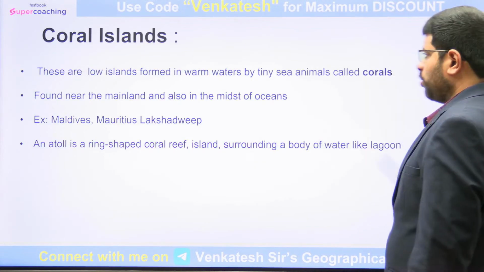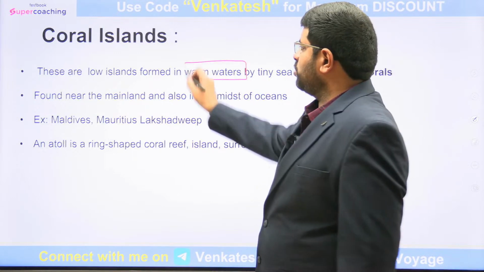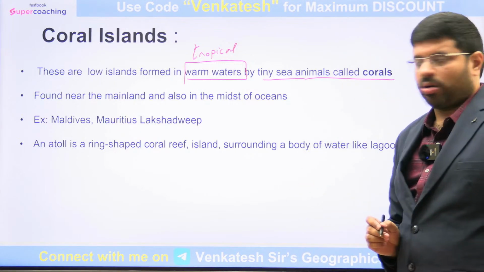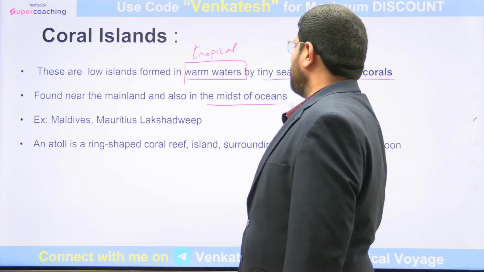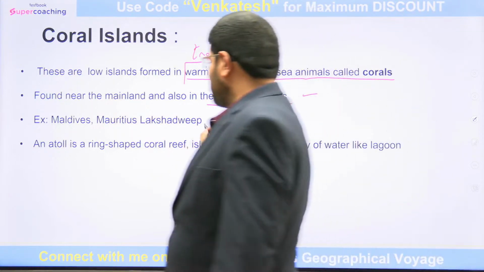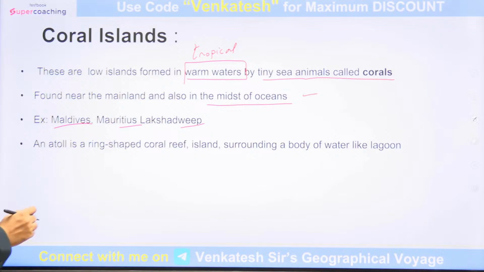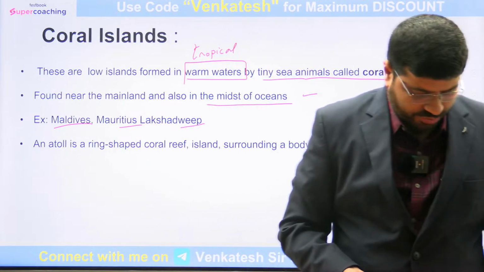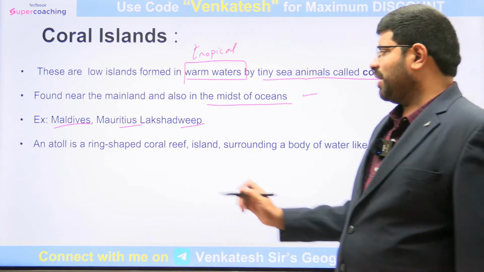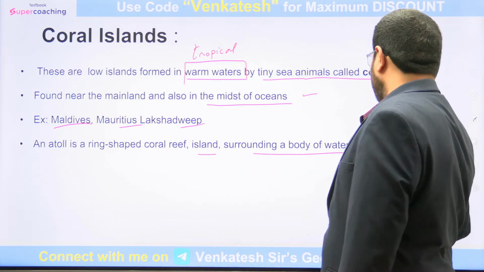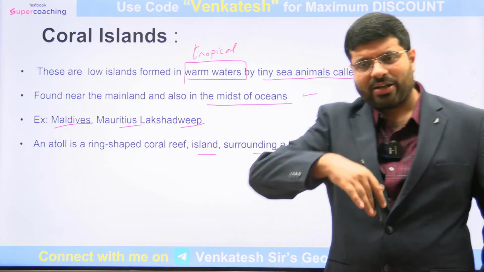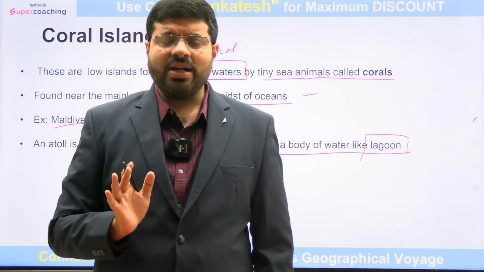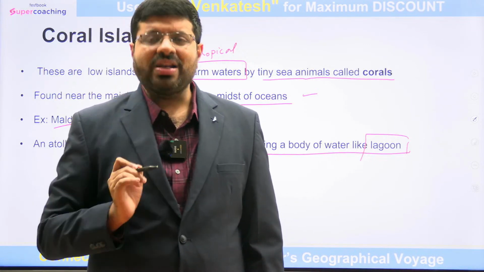So the coral islands are formed in warm waters, because corals form only in the tropical part, by tiny sea animals called corals, found near the mainland and also in the midst of the oceans. You can give the examples: Lakshadweep, Mauritius, Maldives, all these kind of things. Geographically, you can also talk about an atoll, which is a ring-shaped coral reef island surrounding a body of water like a lagoon. So there are some atolls as well which are formed here. That's a different day's explanation.